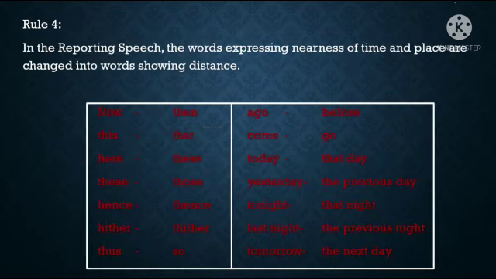Rule number 4. In the reporting speech, the words expressing nearness of time and place are changed into words showing distance.